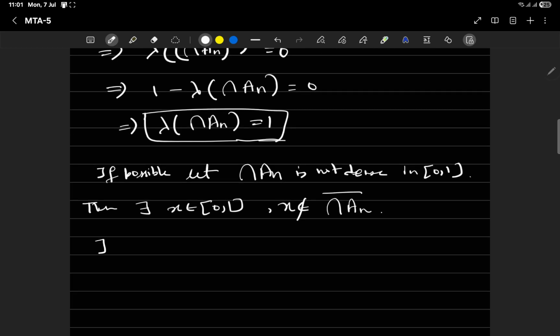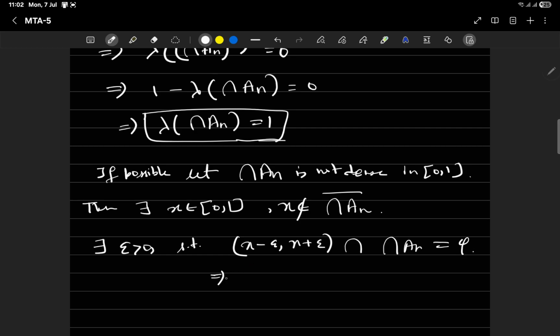That means there exists a ball, I mean an interval, that means an epsilon positive, such that the interval (x minus epsilon, x plus epsilon) intersection is empty.